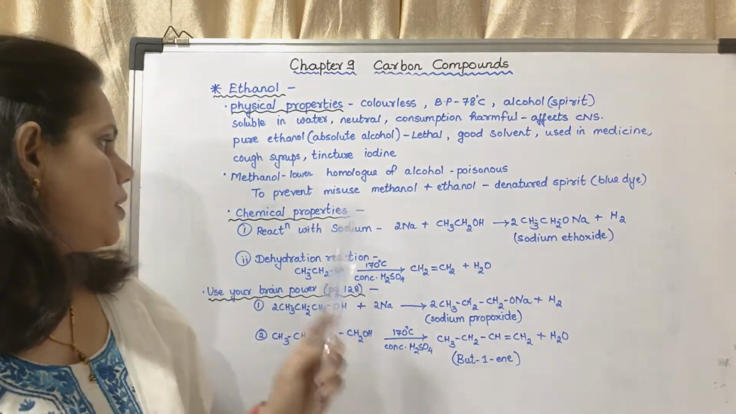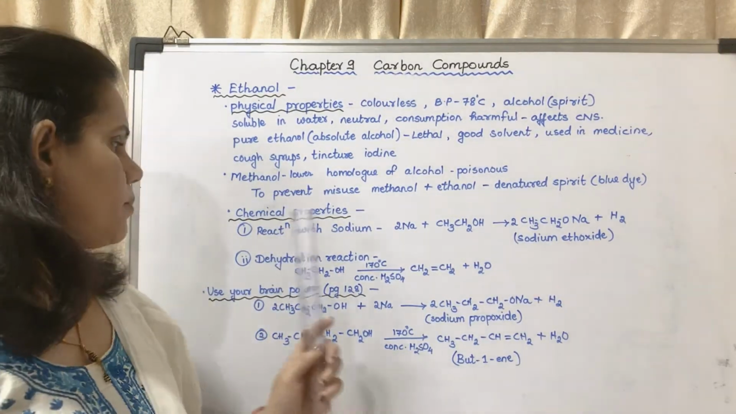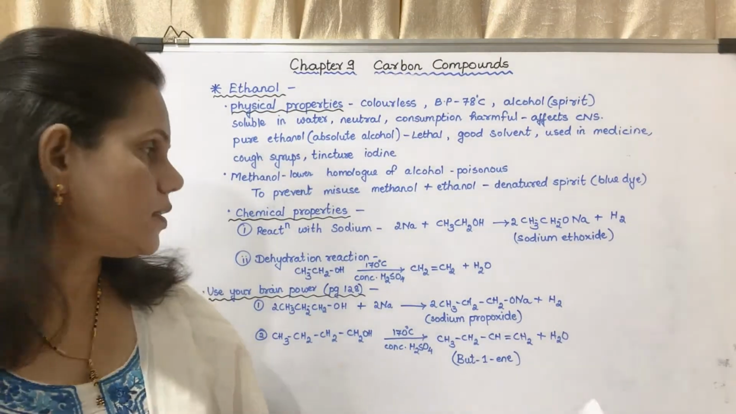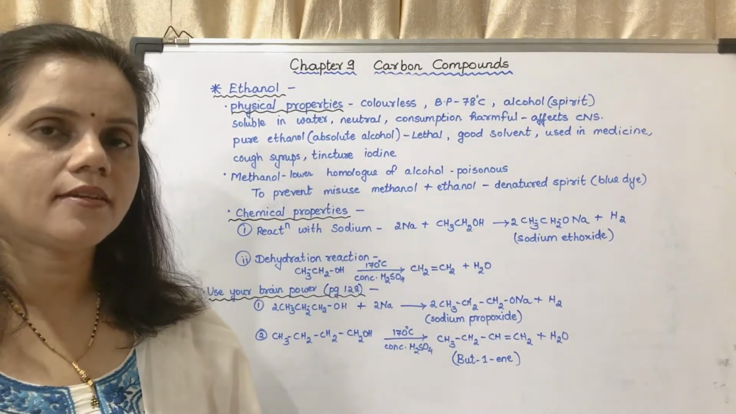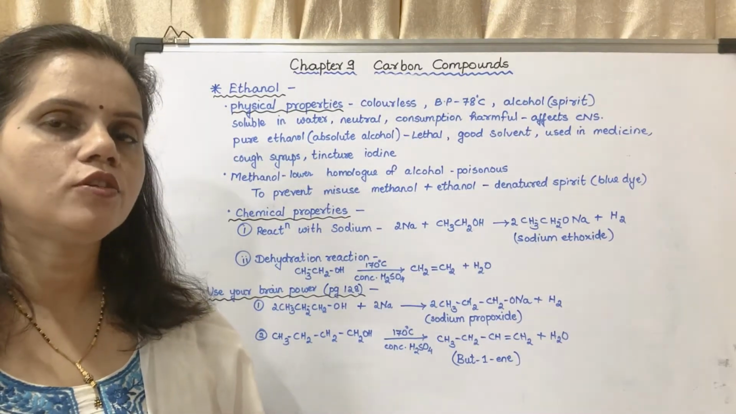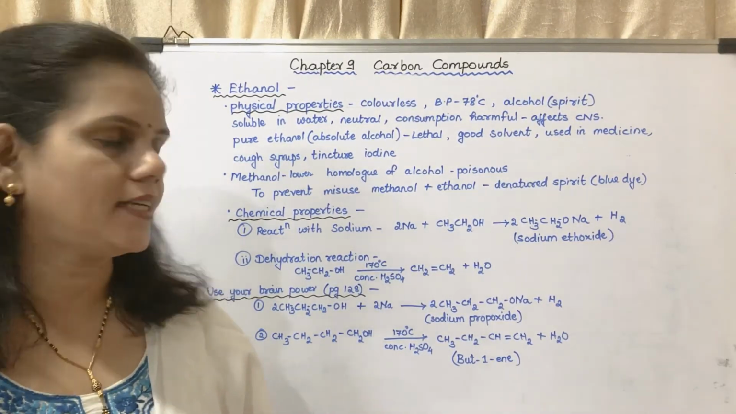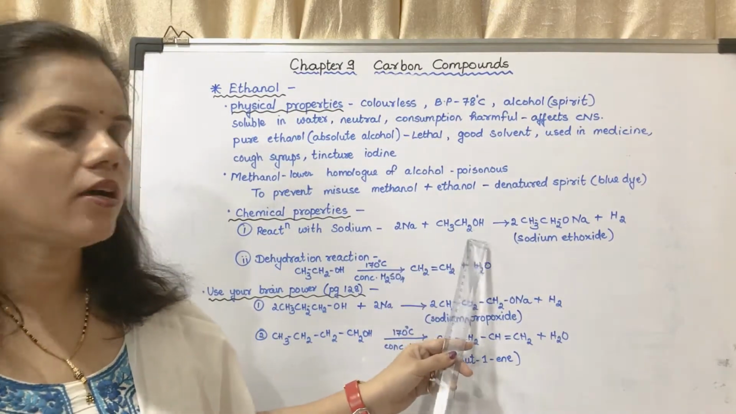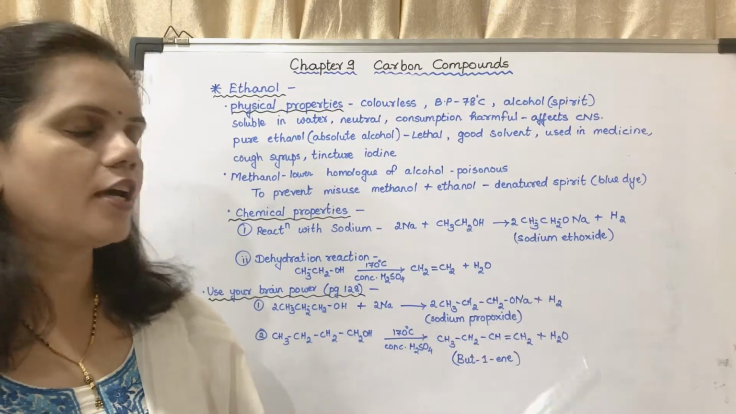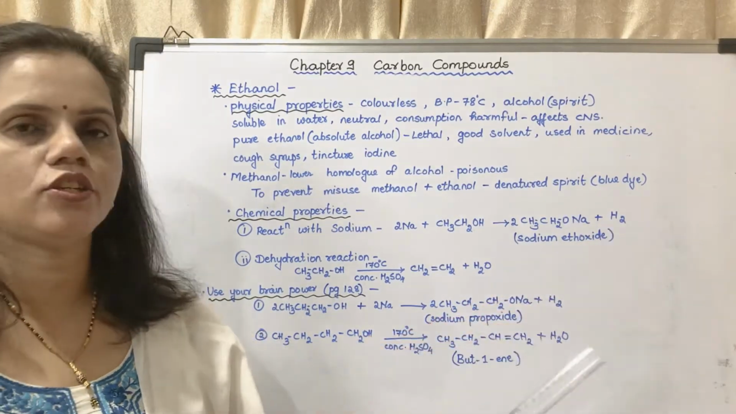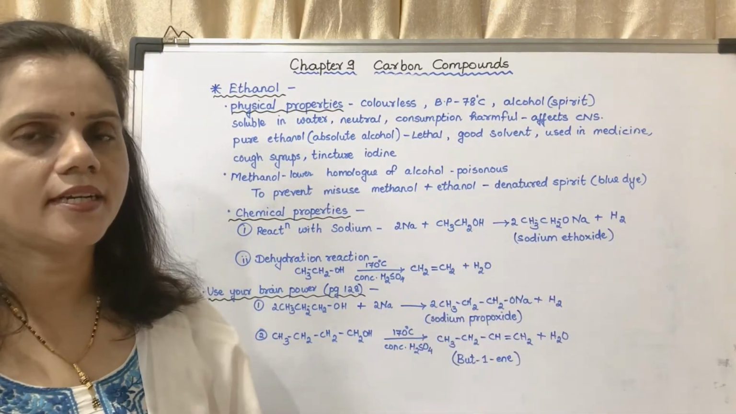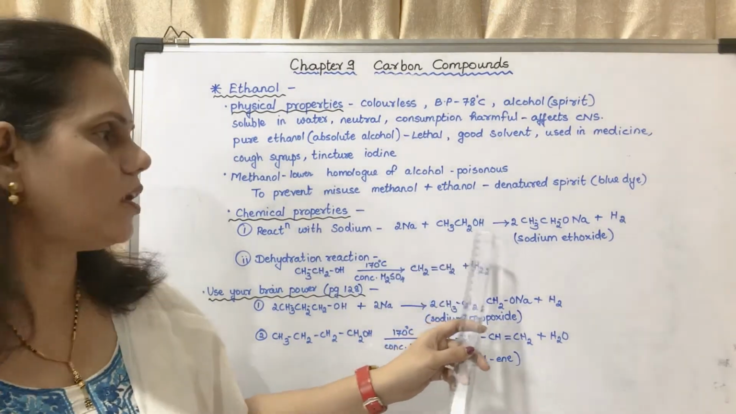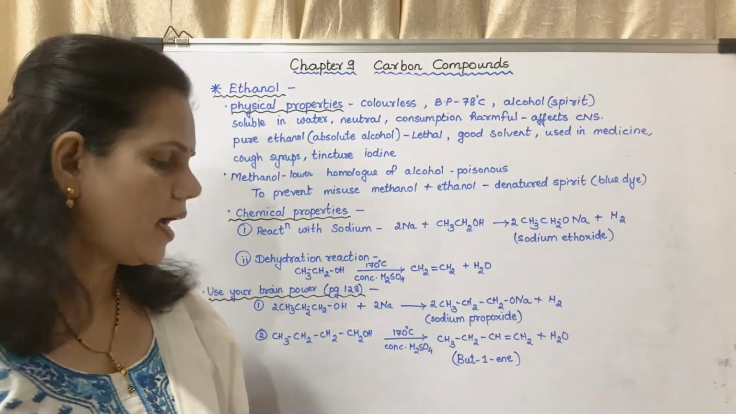Now the chemical properties. The first chemical property is reaction with sodium. The alcohols generally react with sodium to form their sodium alkoxides. Here they have given the reaction of ethanol with sodium. Ethanol will react with sodium to form sodium ethoxide and hydrogen. This reaction is important. It is asked. So sodium plus ethanol gives sodium ethoxide plus hydrogen.